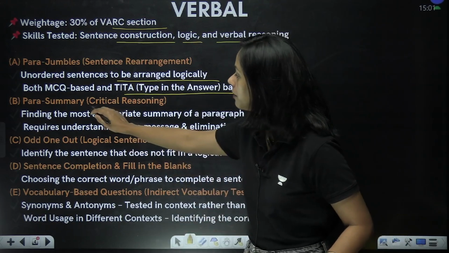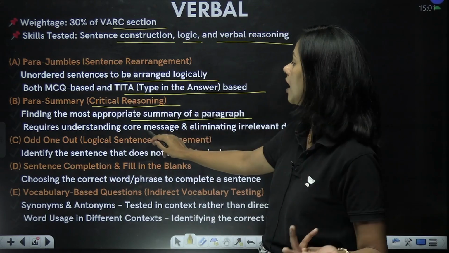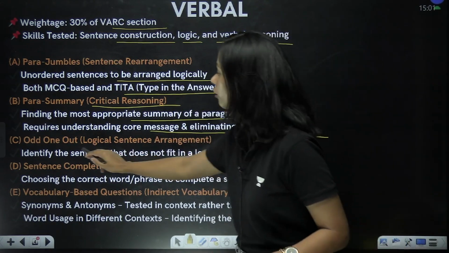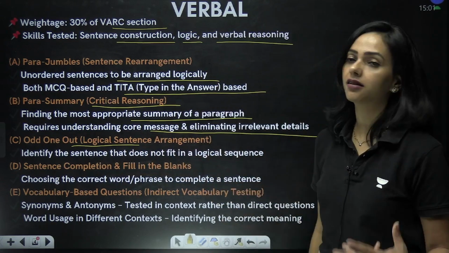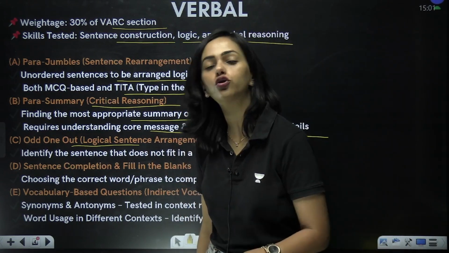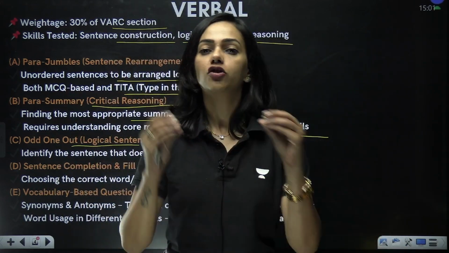Okay. Para summary, which is also critical reasoning. So filling in the most appropriate summary of the paragraph requires understanding core messages and eliminating elaborate details. Odd one out is also a section which is logical sentence arrangement coming from the para-jumble section. If you are preparing for para-jumble, you can also solve odd one out. This is just like another para-jumble, or jumbled up sentences.